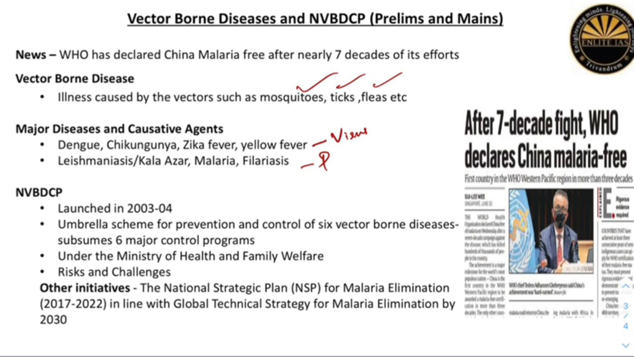Okay. There are other initiatives as well in this field, like the National Strategic Plan for Malaria Elimination. It has been developed based on the National Framework for Malaria Elimination, in line with World Health Organization's Global Technical Strategy for Malaria Elimination by 2030. Other initiatives are those efforts of the World Mosquito Program, that is the use of mosquitoes infected with Wolbachia bacteria.